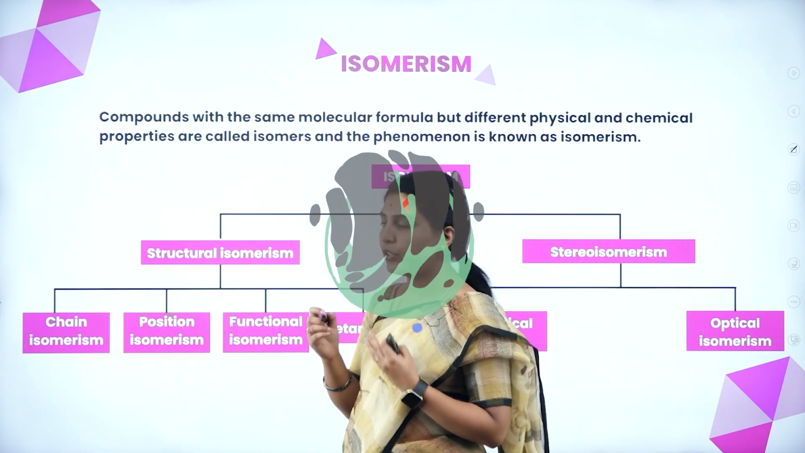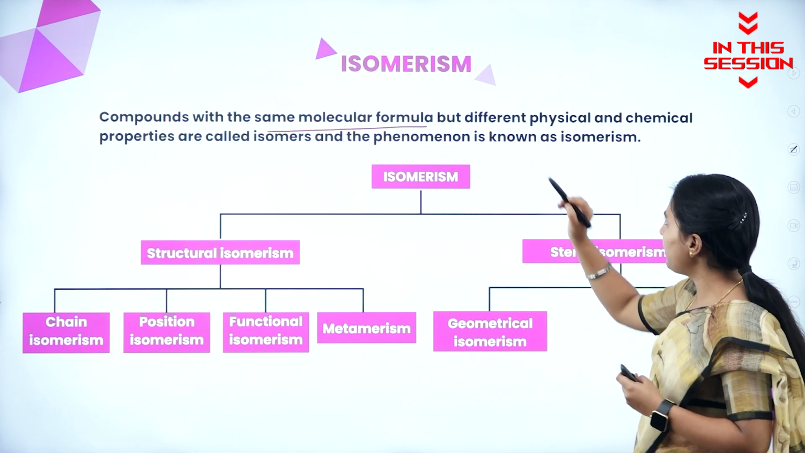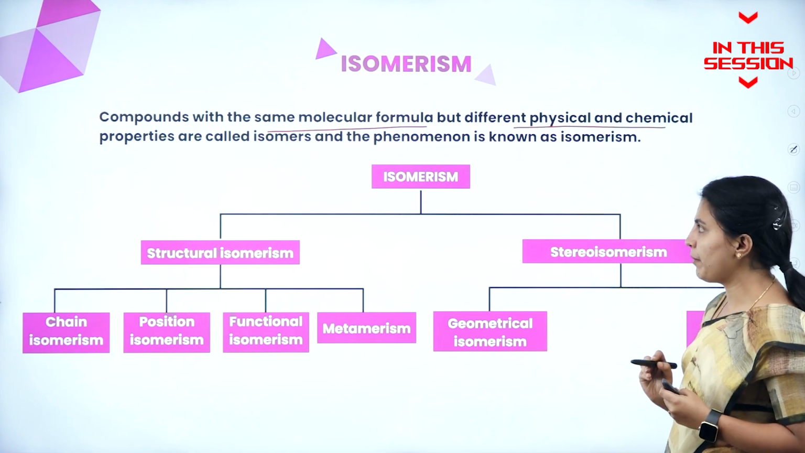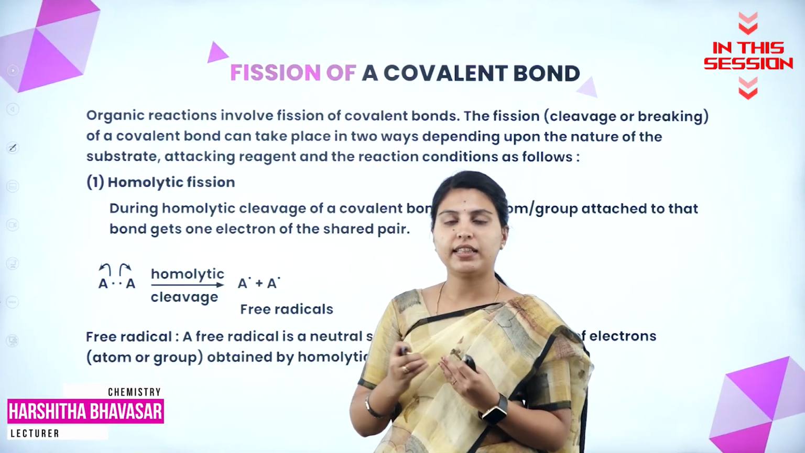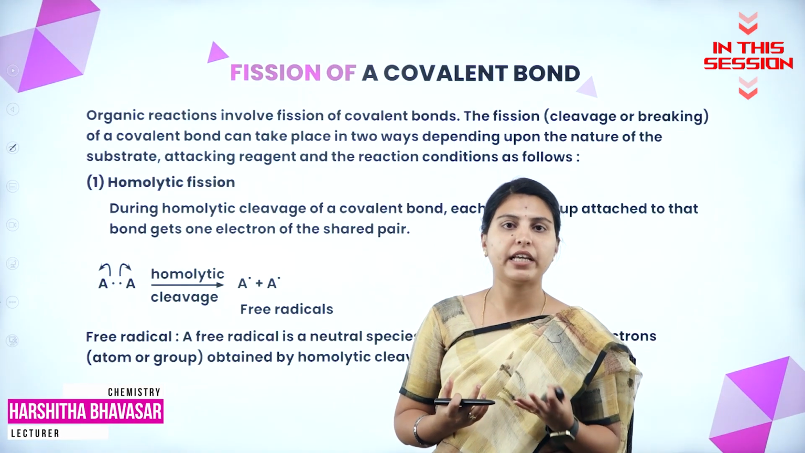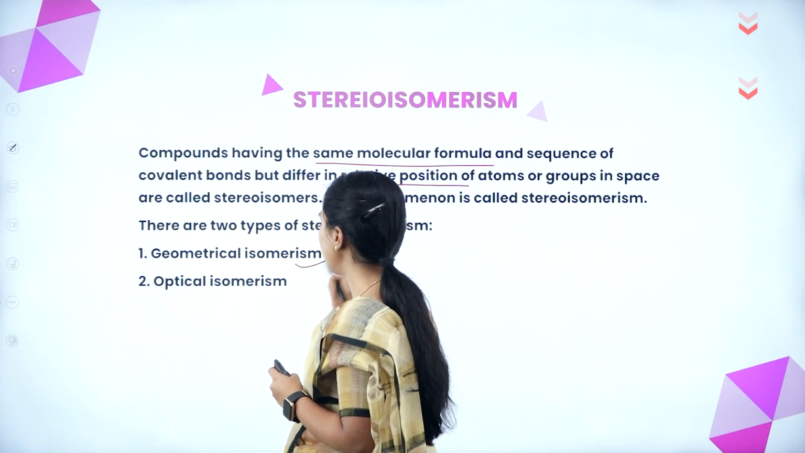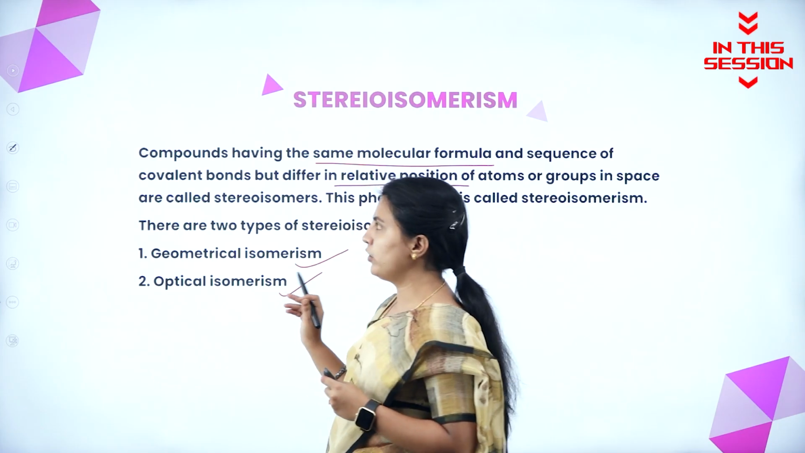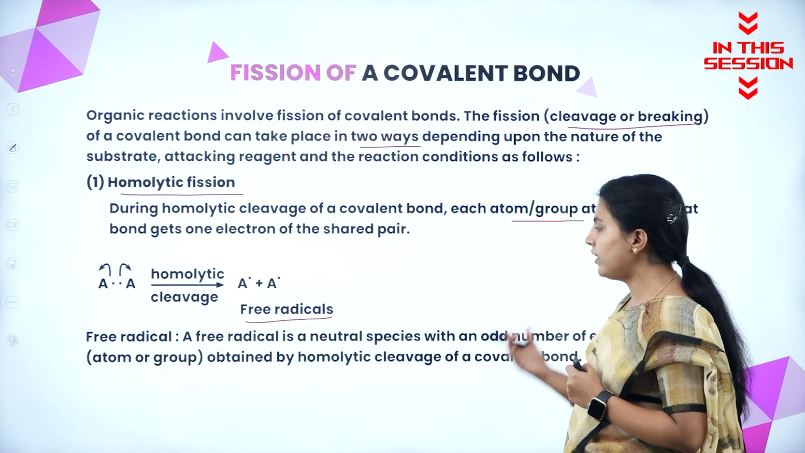Any kind of compounds with the same molecular formula and different physical and chemical properties will be called isomers. An organic reaction is nothing but a breaking of a bond or making of a bond. Two types of stereoisomerism are there, that is geometrical isomerism and optical isomerism. A free radical is nothing but a neutral species with an odd number of electrons.